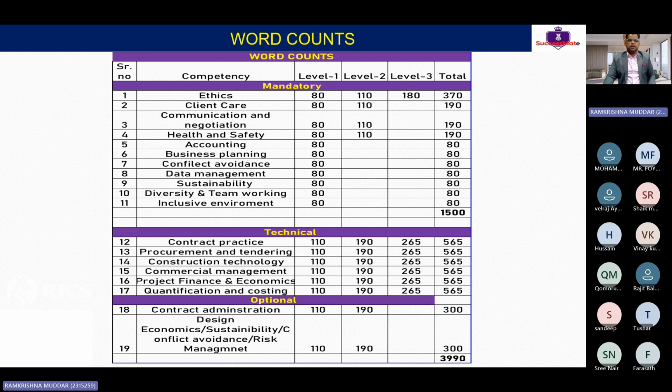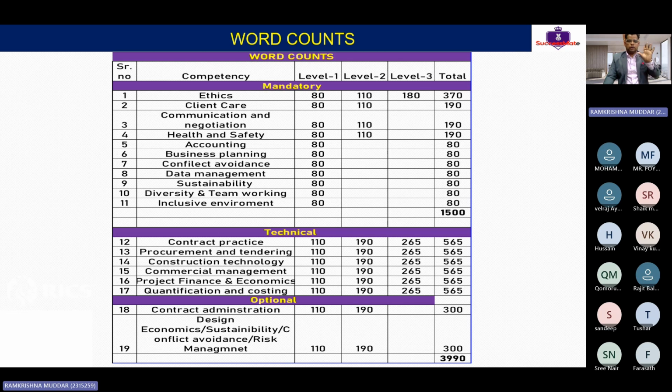Clear, guys? Similarly, for technical competencies, for level 1 we have to write 110 words. Level 2, we have to write 190 words. And level 3, we have to write 265 words. Combined, this one will be 1,500 and this one will be 4,000 words, from here to here. I will clarify in the next slide what is level 1, level 2, level 3. Then we will come back to this. Then the picture will be clearer for you.